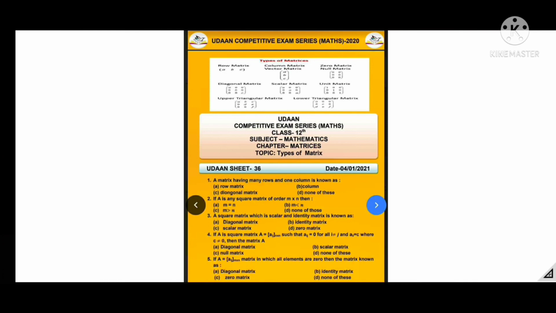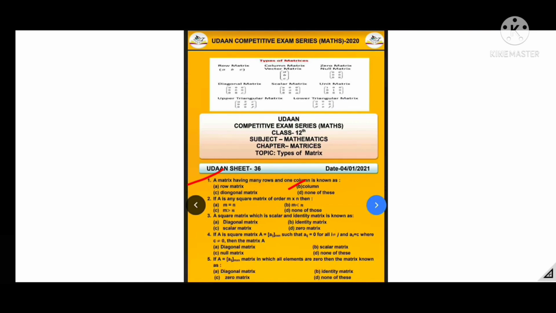Today's lecture is very important for math students of plus 2 class because today we will discuss some MCQs of matrices and determinants for tomorrow's test. So let's begin. First question, a matrix having many rows and one column is known as? B option is right because a matrix having one column is called column matrix.